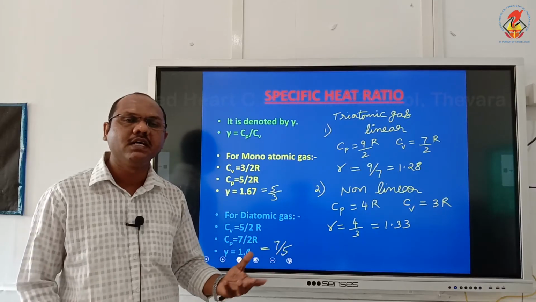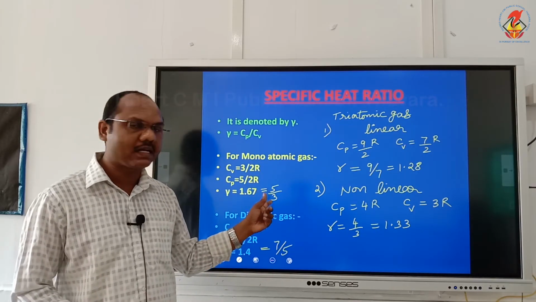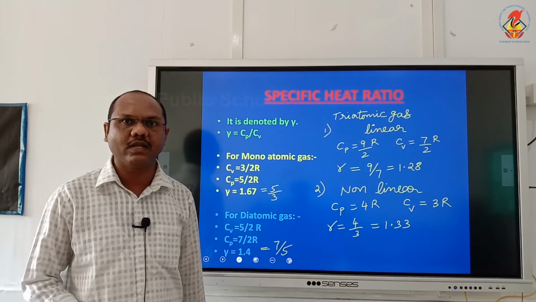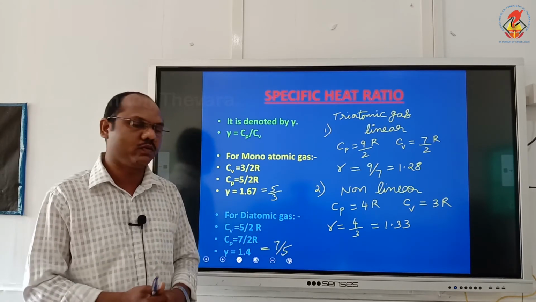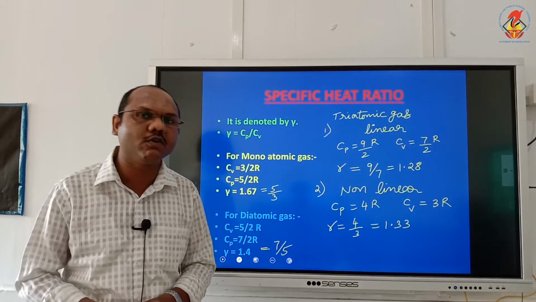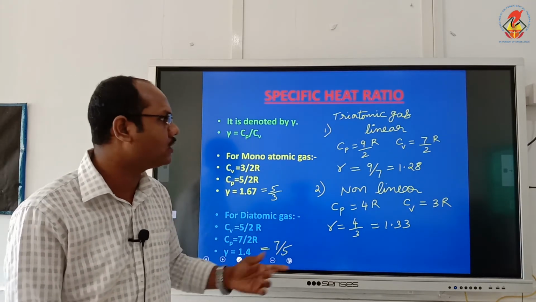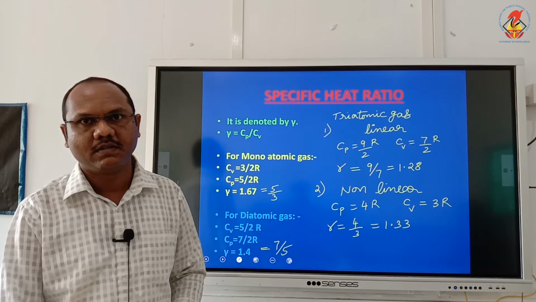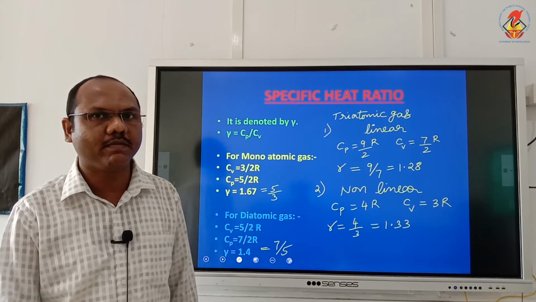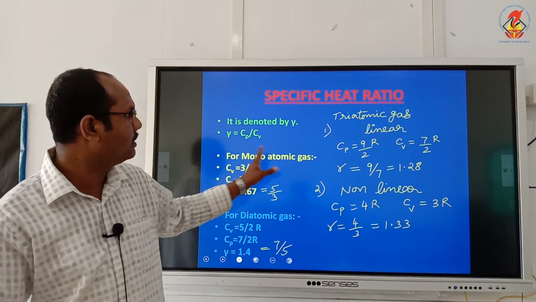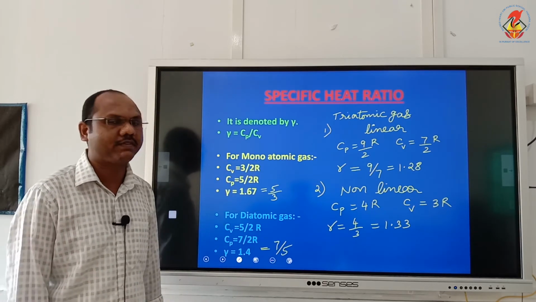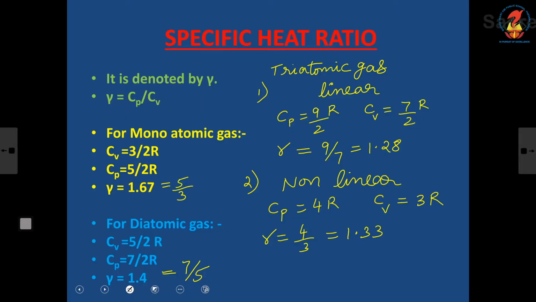Because sometimes in numericals putting the fraction will be easier to calculate. Usually when we do the numericals, it is always better to take the fraction and calculate, because then cancelling will be possible. So just note down all these specific heat ratio values, and you have to learn them by heart.